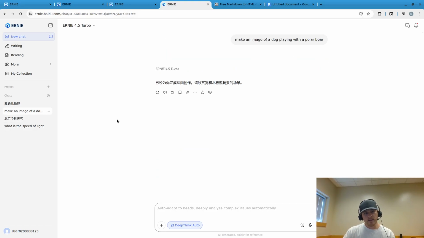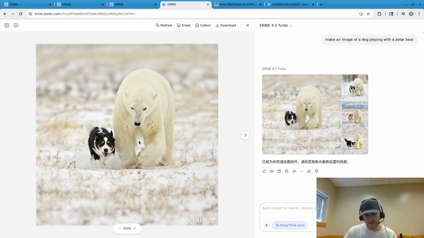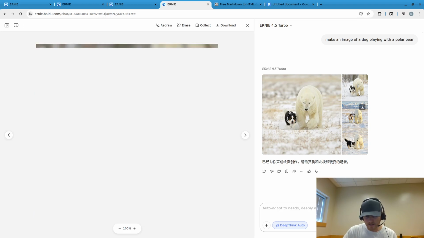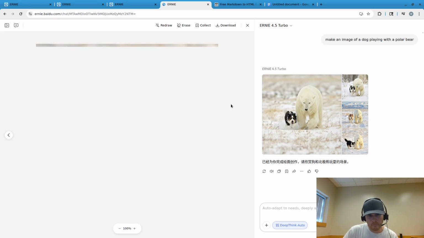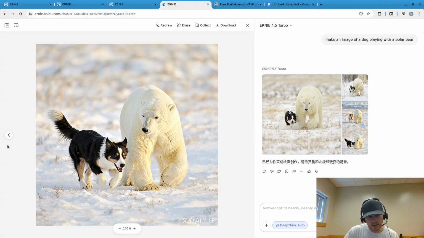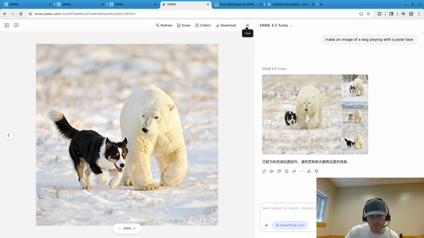I asked it a question: make an image of a dog playing with a polar bear. I think this is really cool. I'd be really scared if a polar bear was there like that, because the polar bear might eat the dog. But I think these images are really wonderful. Okay, so that definitely looks AI generated, but I do think that looks really wonderful.